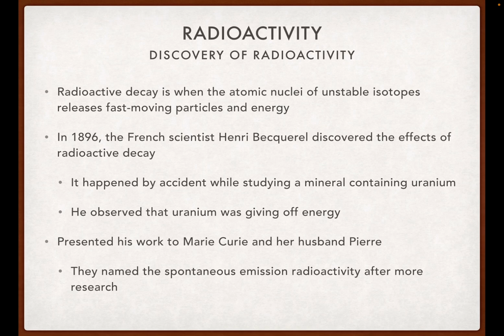Henry Becquerel presented his work to Marie Curie and her husband Pierre, who did a bunch of research on radioactivity. And actually, one of the things Marie Curie is famous for is dying from too much exposure to uranium and other elements that had too much radioactivity, which is how they learned all the things that needed to be done in terms of safety when it came to studying these things.